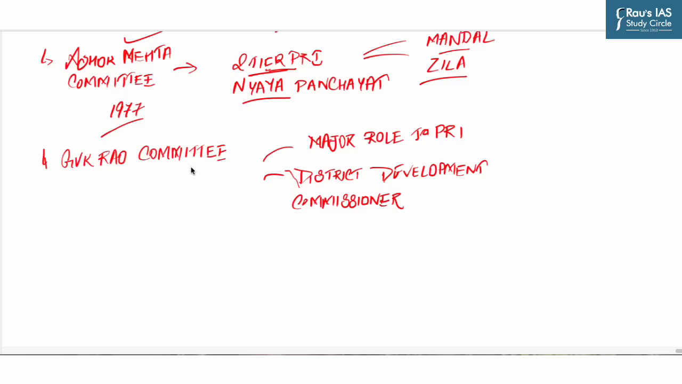Now the next committee after Ashok Mehta committee, GVK Rao committee. This was appointed by the Planning Commission in year 1985 and the main recommendations, first is to reduce the developmental role of the district collector and giving a major role to PRIs. Also, a post of District Development Commissioner should be created.